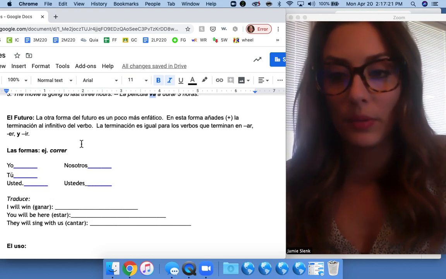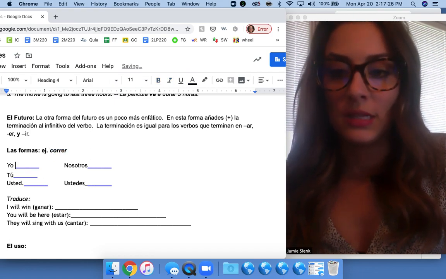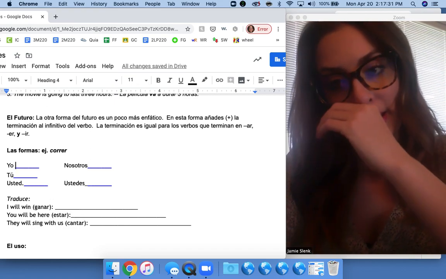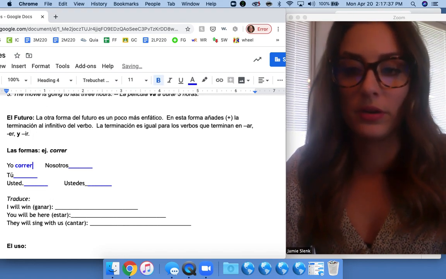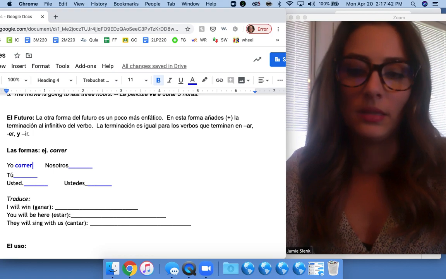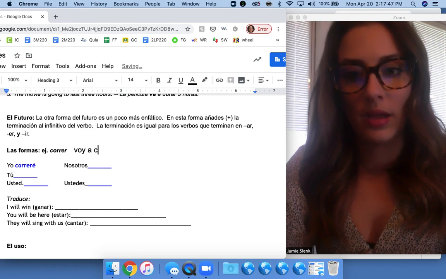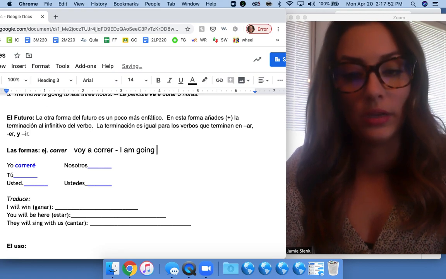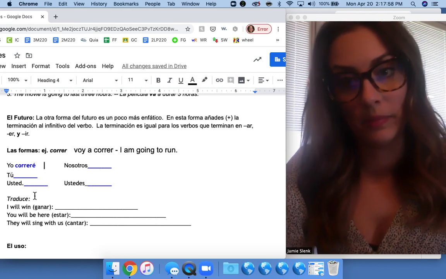So, for example, let's take the verb correr. What we do for the future tense is we add on to a verb. Usually we're used to taking away and then replacing the endings, but with the future tense it's different. So you would have correr, and then to make it say I will run, it's correré. Now the difference between that and voy a correr is that voy a correr means I am going to run, whereas correré means I will run.